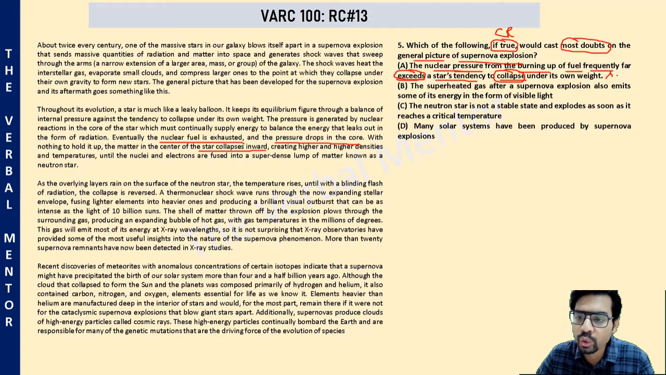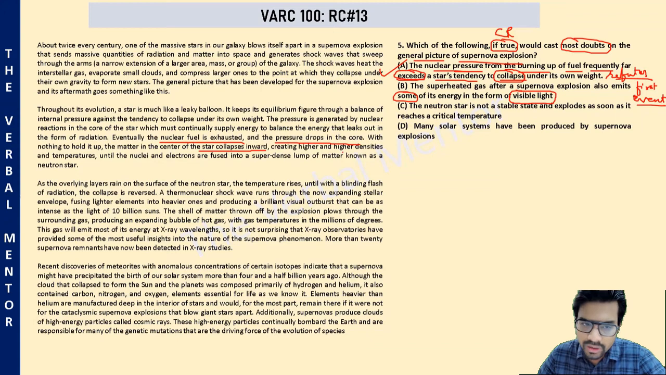It directly refutes the first event itself. So option A should be the answer. It directly challenges our understanding of the first event that triggers the formation of supernova. Option B, the superheated gas after a supernova explosion also emits some of its energy in the form of visible light. Some of its energy only as visible light. So supernova emits some of its energy as visible light.